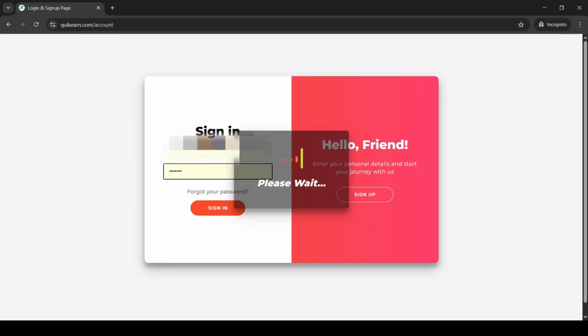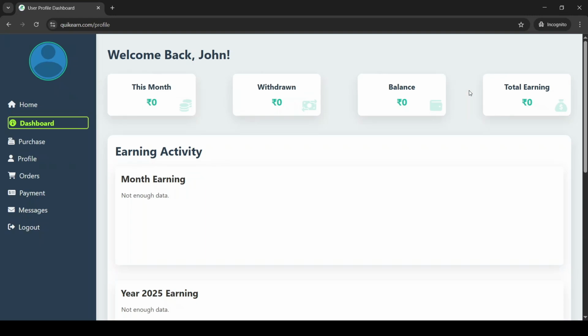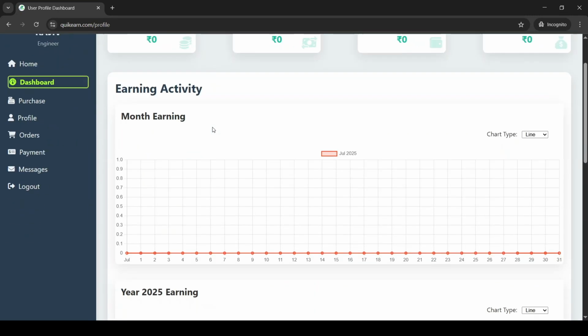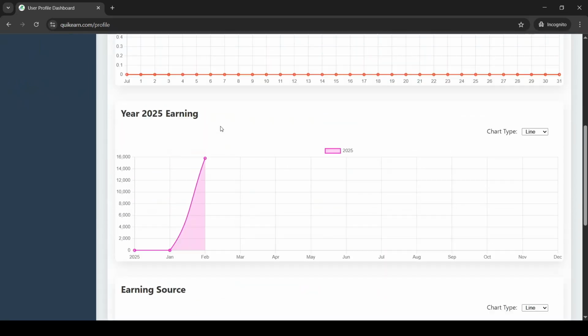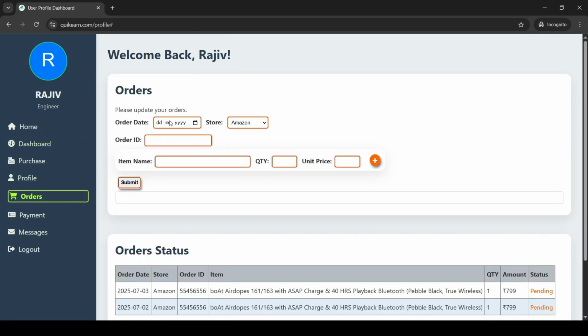After you sign in, click on your name at the top. A menu will pop up. Click Profile to open your dashboard where you can see your earnings. Now, go to the Orders section to update your recent purchases and claim your reward. Fill in your purchase details.